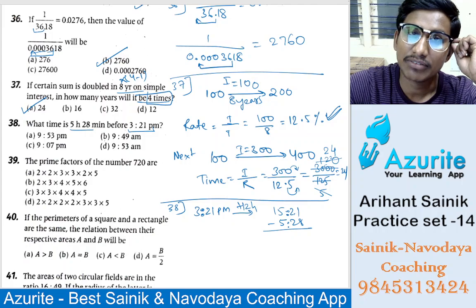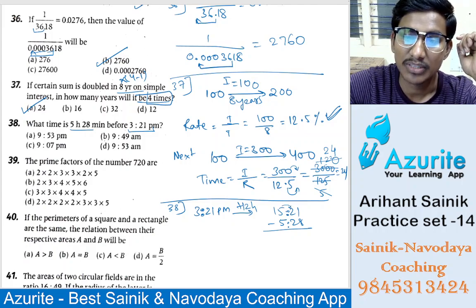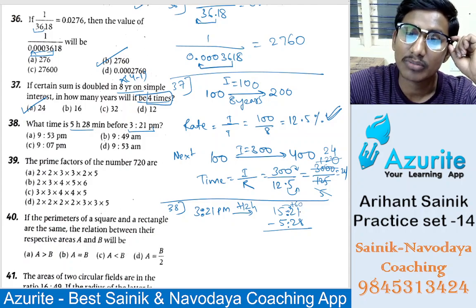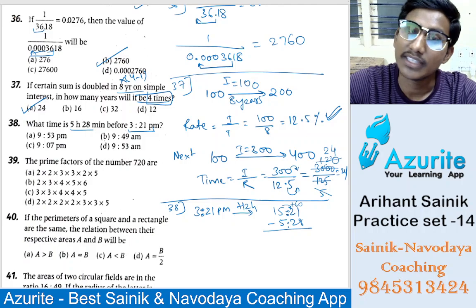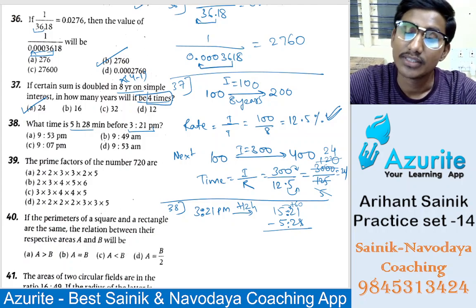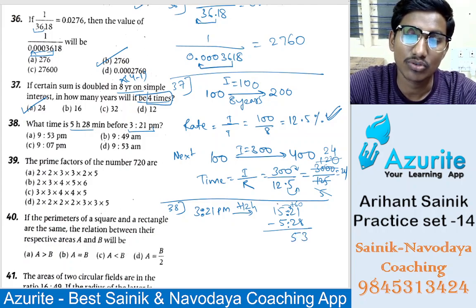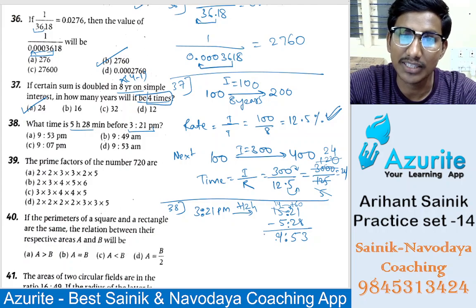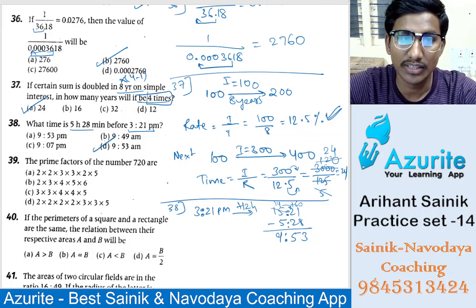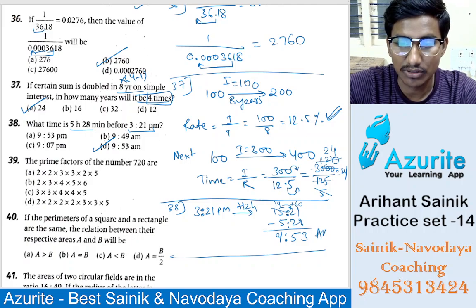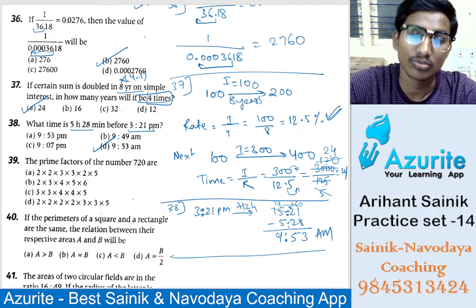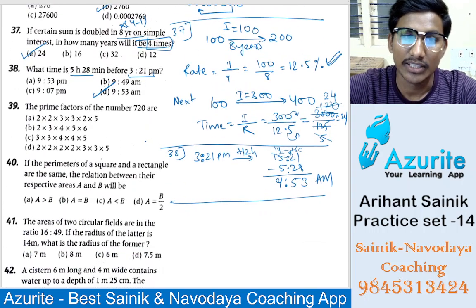So here 28 we cannot remove, we have to borrow, so it will be 60 minutes we have to borrow. So it will become 60 plus 21, that is 81 minus how much, that is 28. So here 53 will be remaining. Okay, so here 14 will be remaining, 14 hours. So 14 minus 5 is 9, 9:53 will be the answer. Now this will be AM only, because this is PM, so before that will be AM. So that is why the answer is option D.